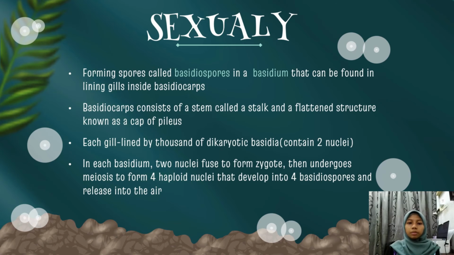So, the basidiocarp consists of a stalk and a cap, with pillars in each gill, lined by thousands of basidia that contain 2 nuclei. Each basidium has 2 nuclei that fuse to form a zygote, and then the zygote will undergo meiosis to form 4 haploid nuclei, and then develop into 4 basidiospores, and then be released into the air.